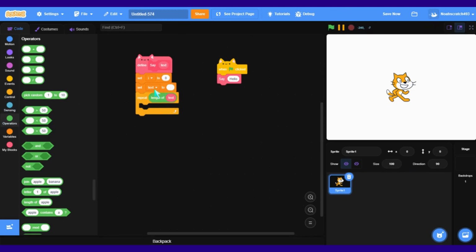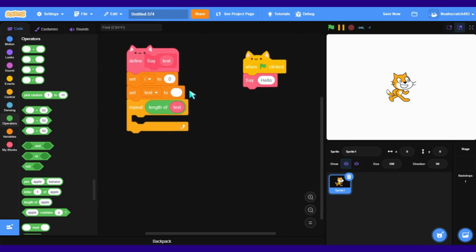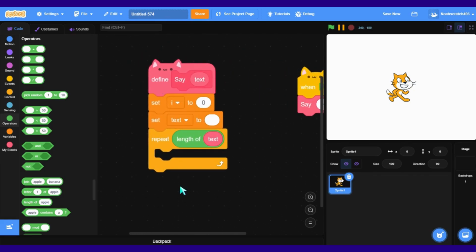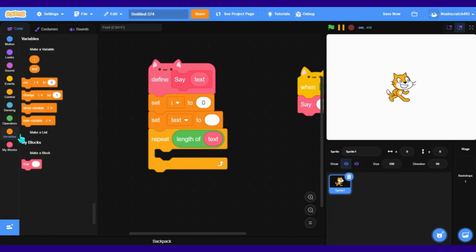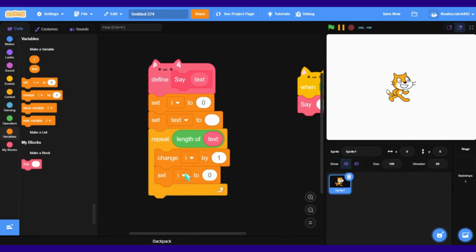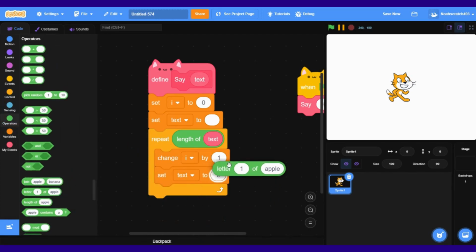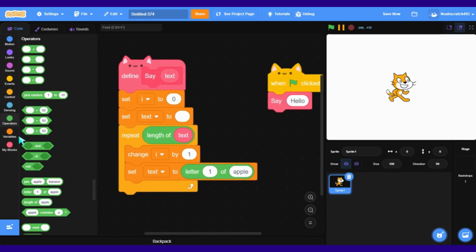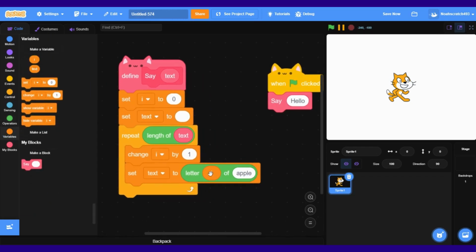So we could do repeat length of text, not this variable text, the red text. Maybe I should zoom in. So if your code looks like this, great. So change I by 1, then set text to letter I of the red text.